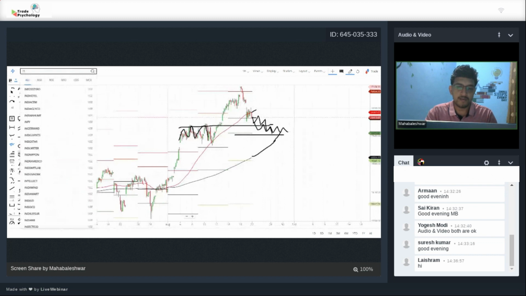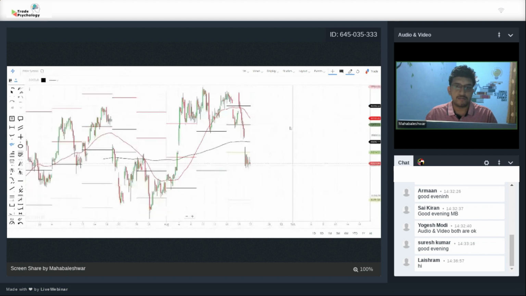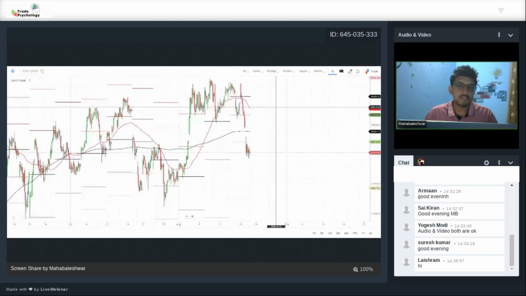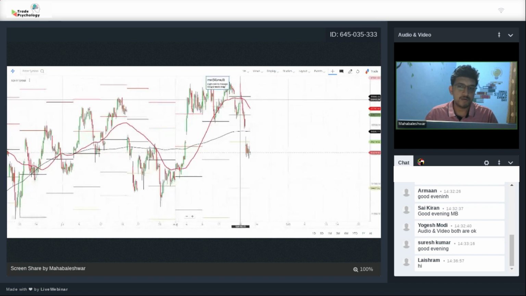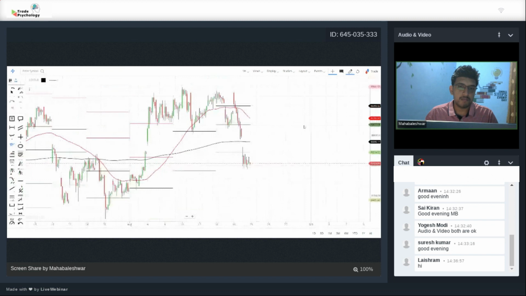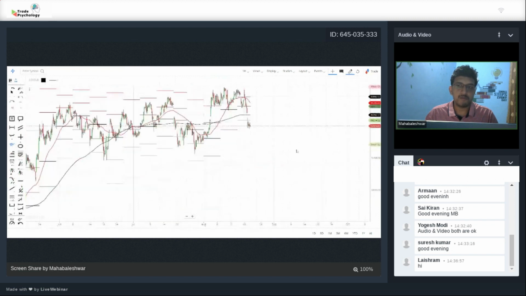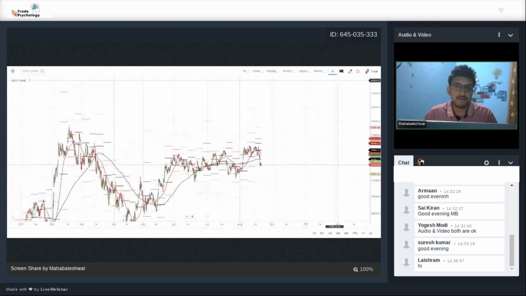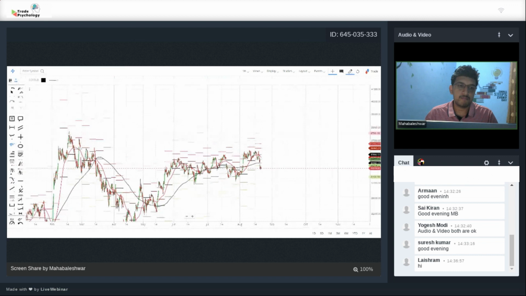Let us go to the Bank Nifty and see how exactly the Bank Nifty trend is, what we are looking at in the overall sentiment. When you look at the Bank Nifty chart, this is the 1-hour time frame, the same setup, the pivot point, the 50-day and the 200-day moving average. What we're seeing is the Bank Nifty is not performing well compared to the Nifty. Nifty, you can see, has created a new high in this rally. The high created by Bank Nifty was around the 38,000 level in February. But after this consolidation, the Bank Nifty hasn't broken this particular level. So it is underperforming compared to the Nifty.